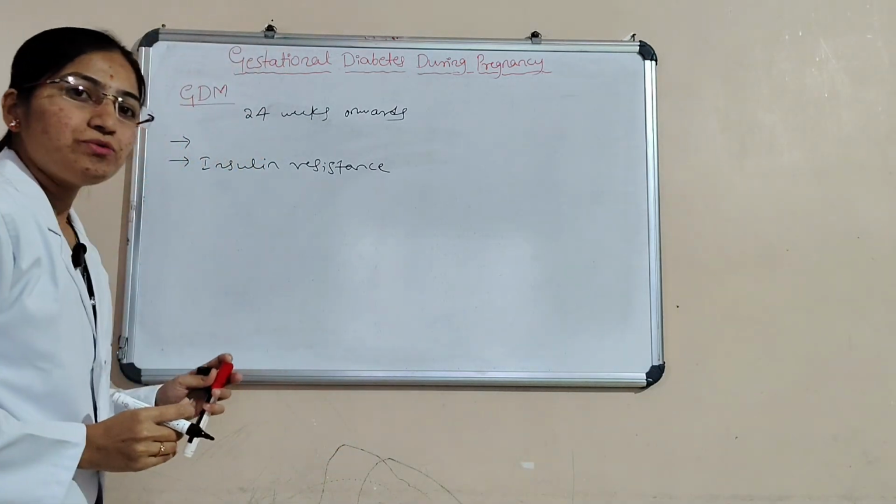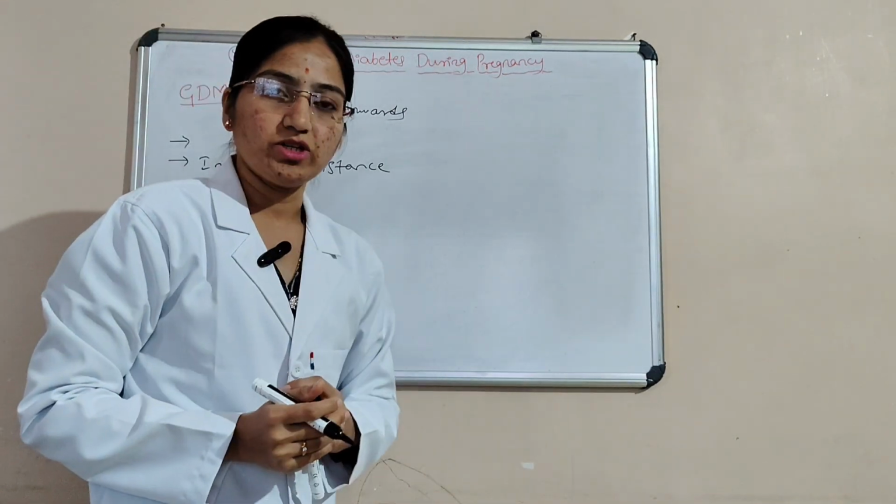And then there is no risk of congenital malformations.